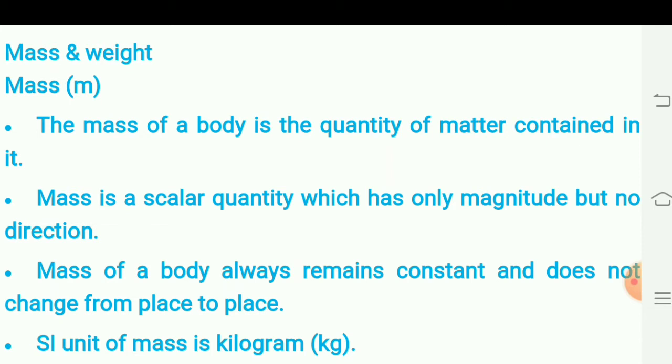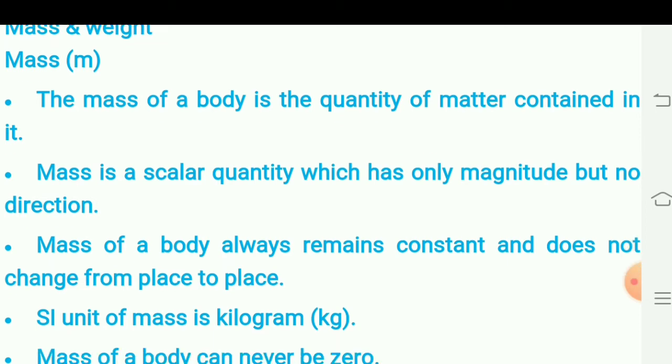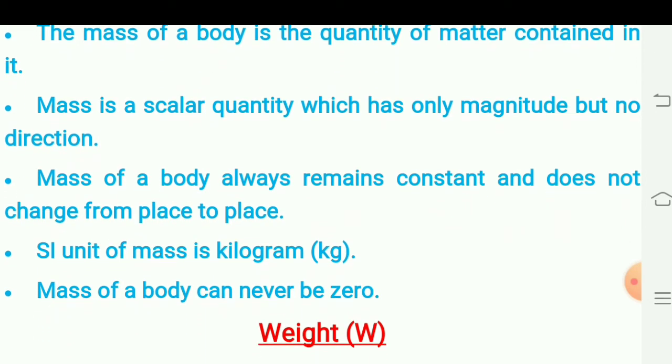Now, mass and object. What is the difference between mass and weight? The mass of a body is the quantity of matter contained in it. Mass is a scalar quantity which has only magnitude but no direction. The mass of a body always remains constant and does not change from place to place. The SI unit of mass is kilogram, and the mass of a body can never be zero.